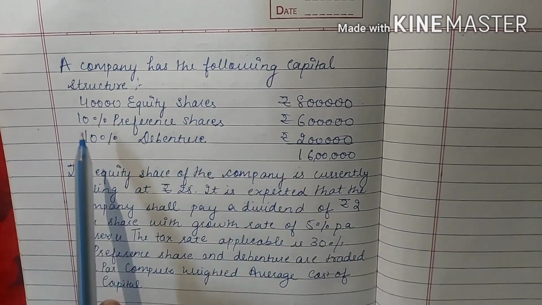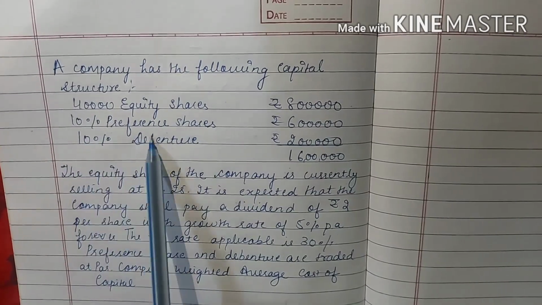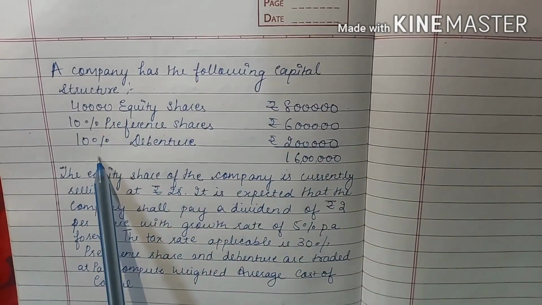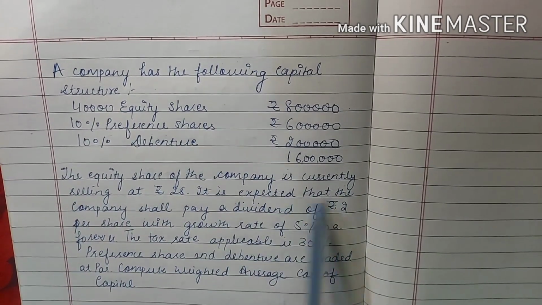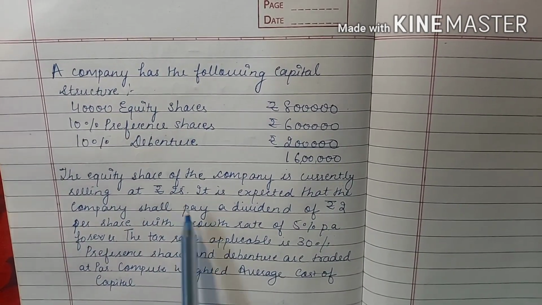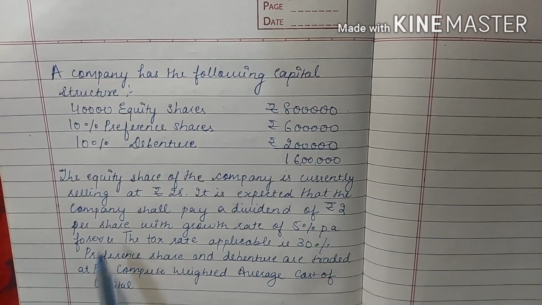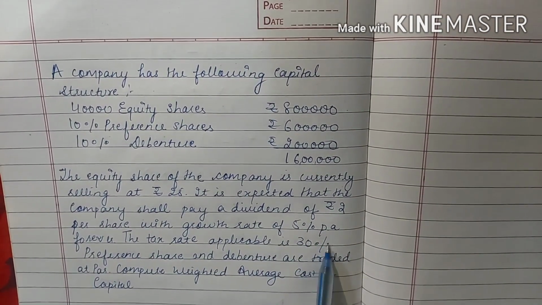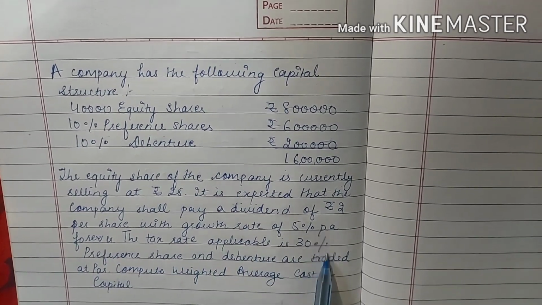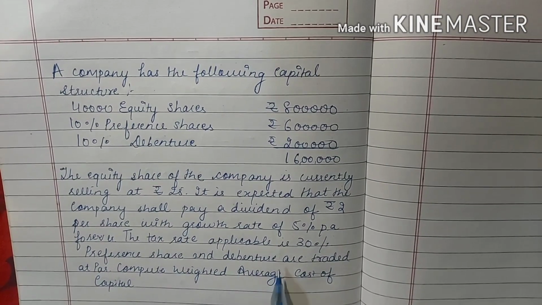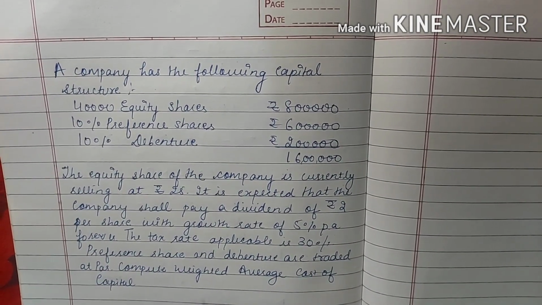A company has the following structure: 40,000 equity shares of rupees 8 lakh, 10% preference share rupees 6 lakh, 10% debenture rupees 2 lakh. The equity share of the firm is currently selling at rupees 25. It is expected that the company shall pay a dividend of rupees 2 per share with a growth rate of 5% per annum forever. The tax rate applicable is 30%. Preference shares and debentures are traded at par. Compute weighted average cost of capital.